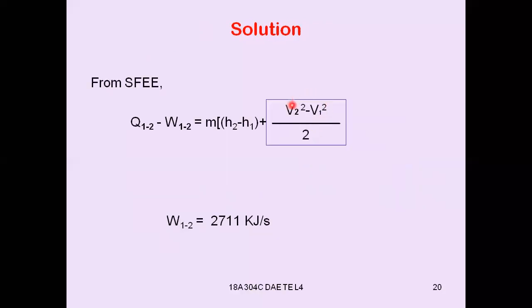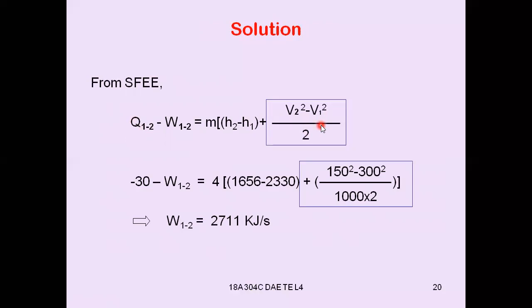If you take this directly with meters per second, you will get joules. But here enthalpy as well as heat transfer is in kilojoules, that's why we have to convert this into kilojoules. That's why we have taken 1000, to convert joules to kilojoules.